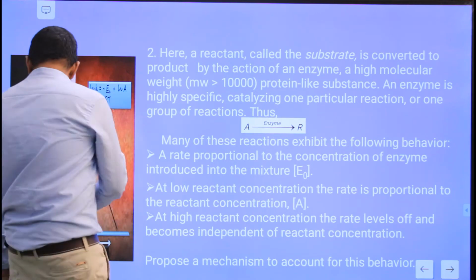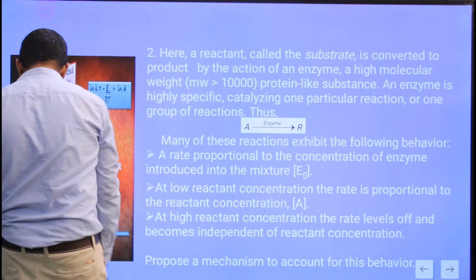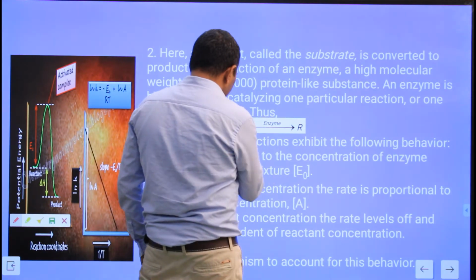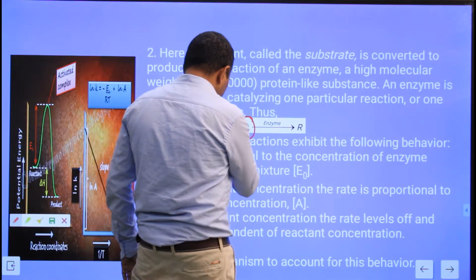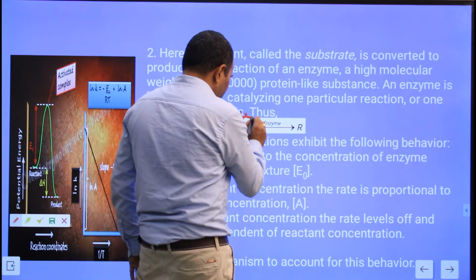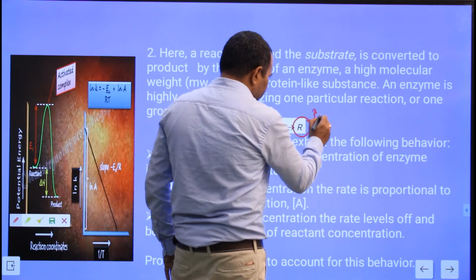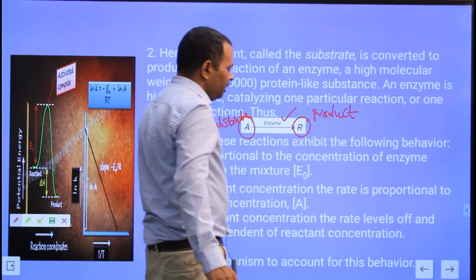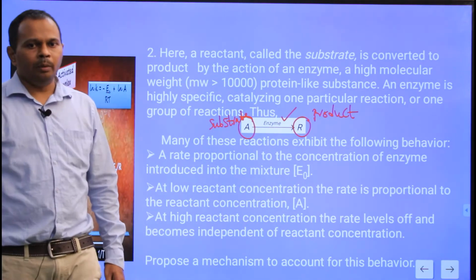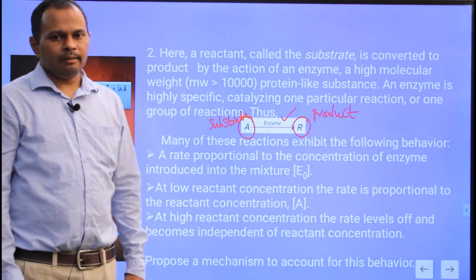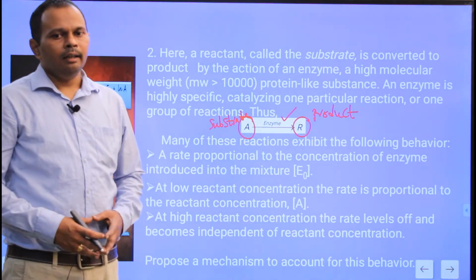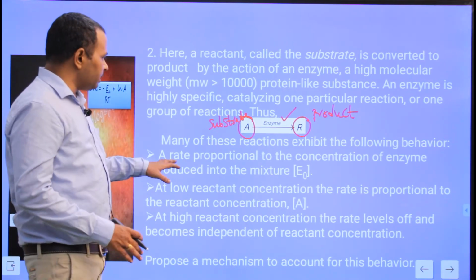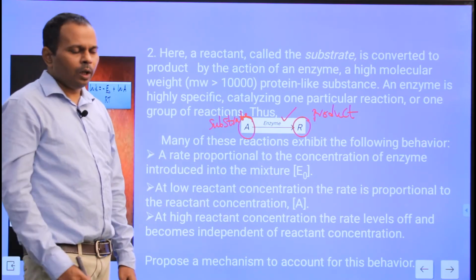So here, the reaction given in the problem is A to R. That means the substrate A is converting to the product R in the presence of the enzyme. Enzyme is the biological catalyst, a high molecular weight protein-like substance that is specific towards the substrate. And this reaction exhibits the following points.